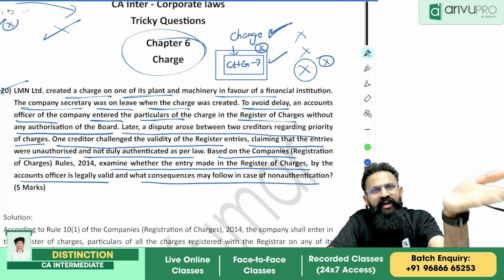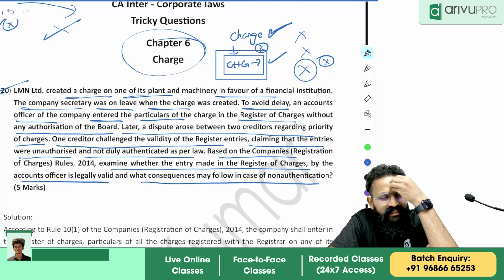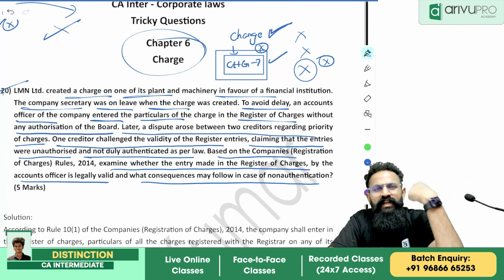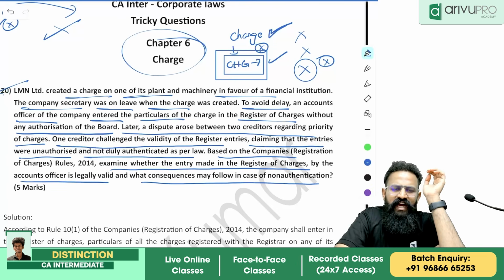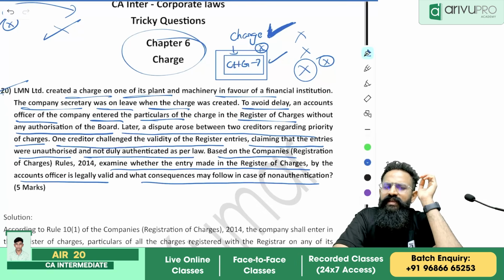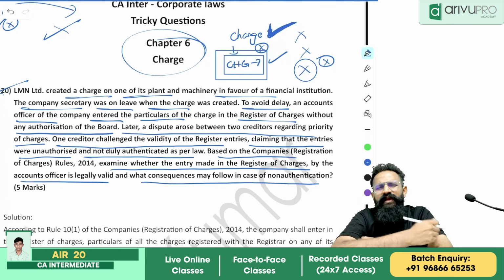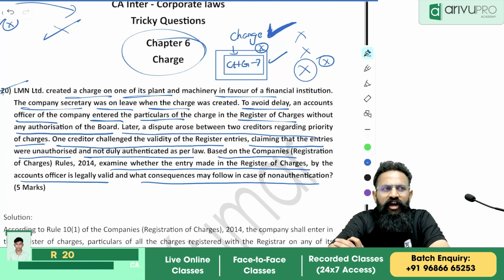Outsiders are not aware of what is happening within the four walls, and I am not even concerned about it. My duty is only to make sure whether the charge is registered with ROC or not. If that is done, my obligation is done. Whether in your company's internal books you have made the right entry or not is your headache, not my headache.